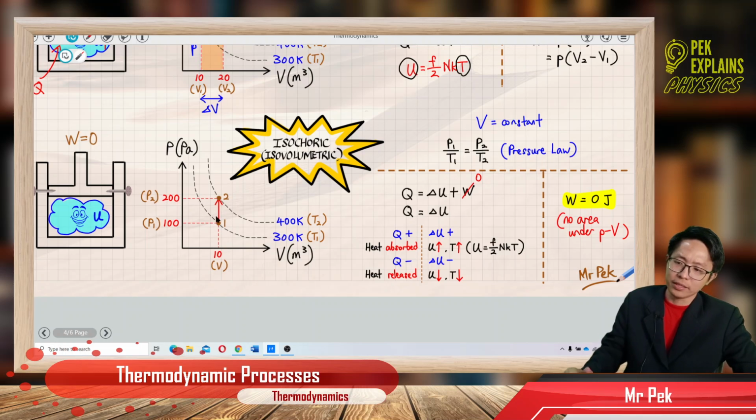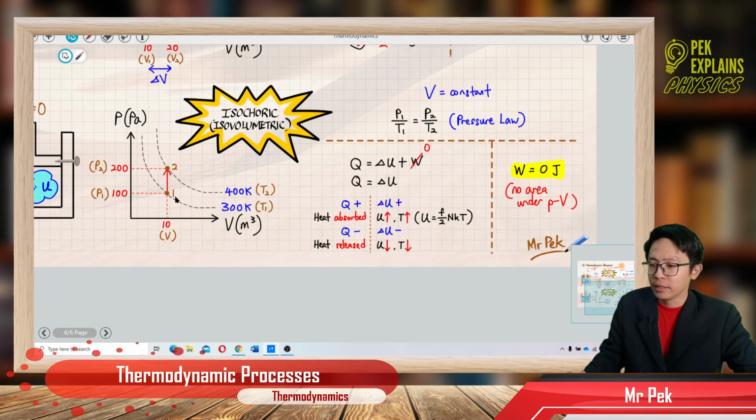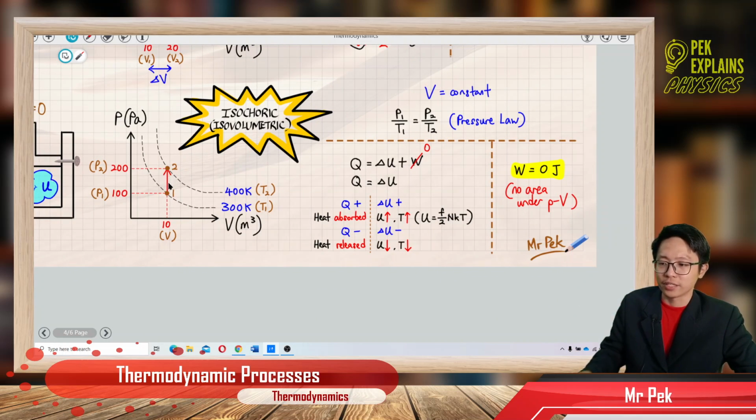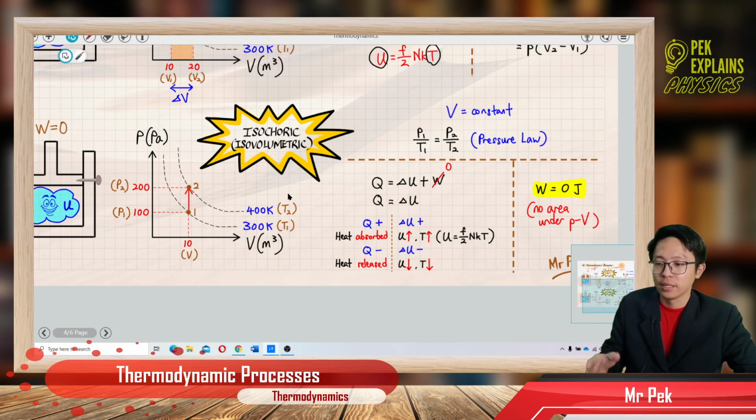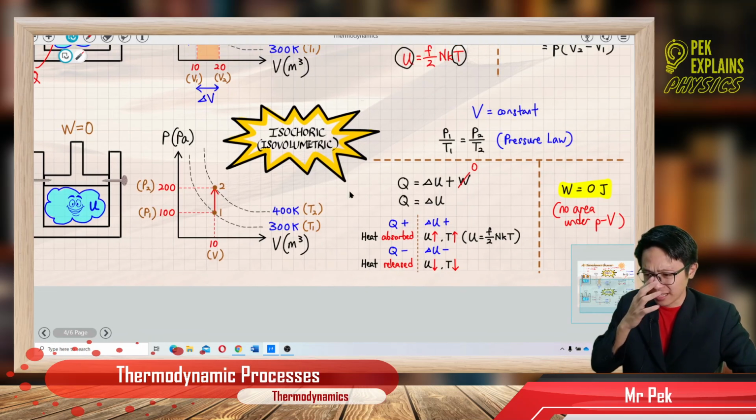If the graph is vertical like this, there's no area, isn't it? If you look directly, if the graph is vertical, there's no area under the graph. So if there's no area under the PV graph, of course work done is zero. For isocoric process, there's no work done, no expansion, no compression. Okay, we will talk about that later.